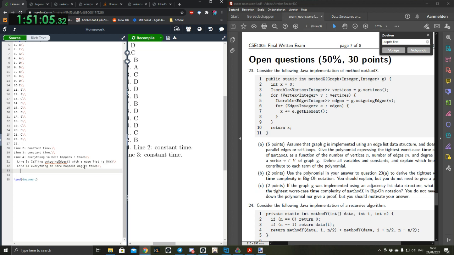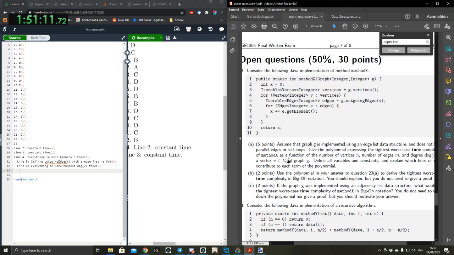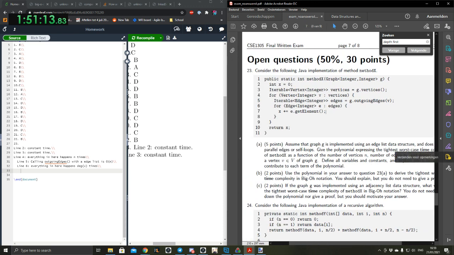Isn't that equal to n? Well, the degree, the amount of edges of a vertex, and the amount of vertices in the graph are two different things. Yeah, but we're making an iterable of the outgoing edges of v, and then we iterate over said edges, right?